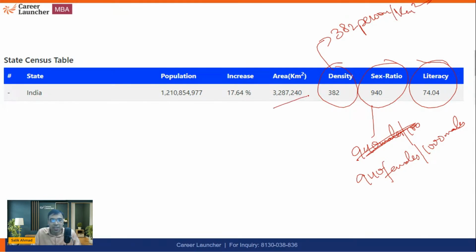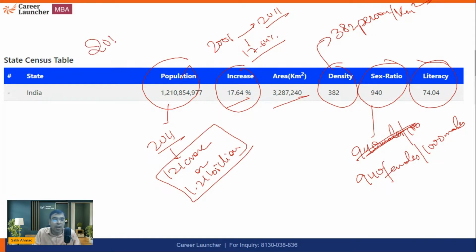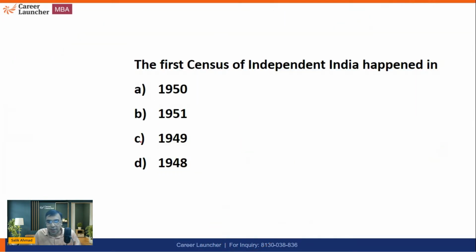As compared to 2001, in 2011 the increase in population was 17.64%. That is called decadal growth. And according to the 2011 census, India's population was somewhere around 121 crore, or 1.21 billion. Since the census has not happened after 2011, a lot of reports say that perhaps we are now 1.46 billion, or 146 crore. This is according to different international reports, but we have not seen any census since 2011. That is what you should be knowing.